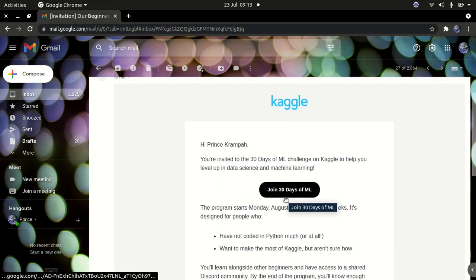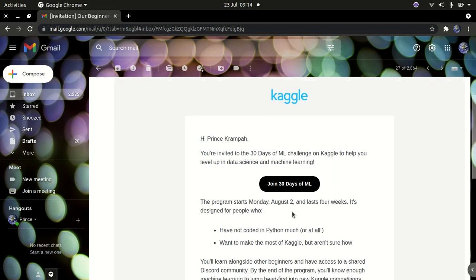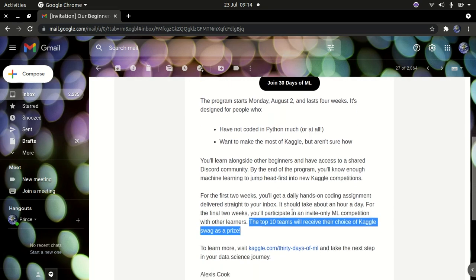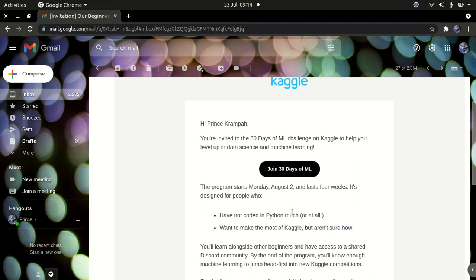It has all the resources in one place. When I was learning machine learning, the resources were a bit scattered, so I had to keep moving between articles, YouTube pages, Kaggle articles and so on. This course has everything in one place for you to begin as a beginner-friendly course. It begins on the 2nd of August, which is maybe a couple of weeks from now, I'm not sure.